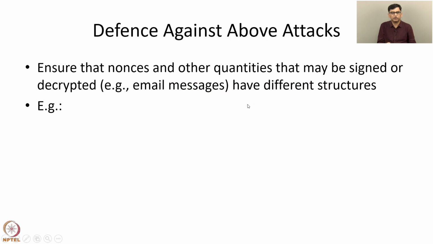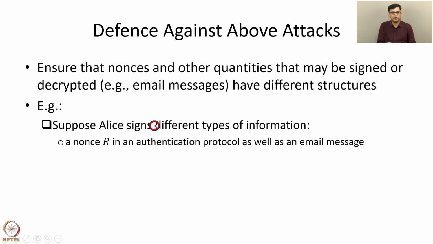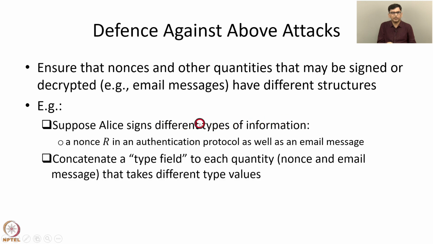Here's an example of such a different structure. Suppose Alice signs different types of information. She signs a nonce R in an authentication protocol like on the previous slide, and Alice also signs an email message for achieving message integrity of that email message. So we can concatenate a type field to each quantity, which indicates what kind of quantity it is. Is it a nonce, or an email message, or a file, and so on. So the type field indicates what kind of quantity it is.